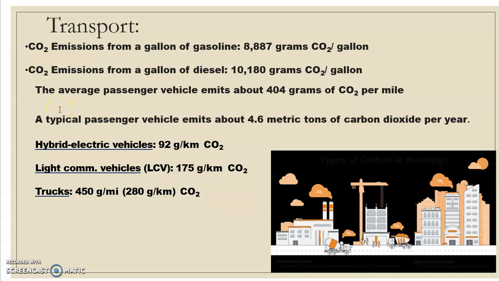An average passenger vehicle emits about 404 grams of carbon dioxide per mile. A typical passenger vehicle emits approximately 4.6 metric tons of carbon dioxide per year. And here I have given you a few examples of how much carbon dioxide is being emitted by a particular vehicle.